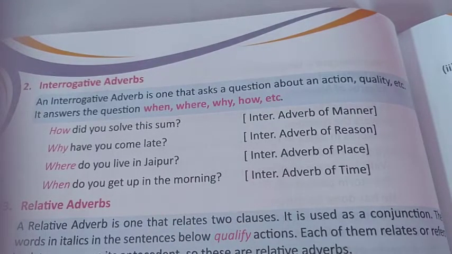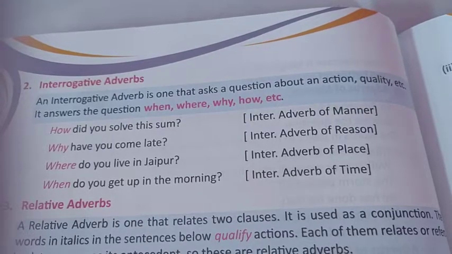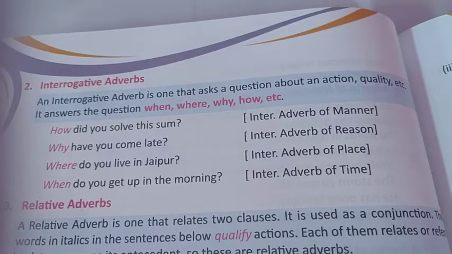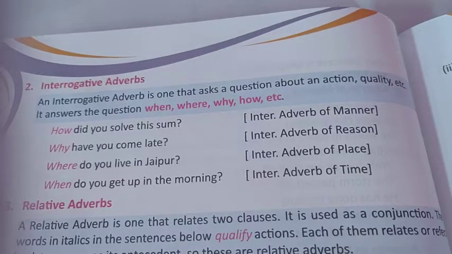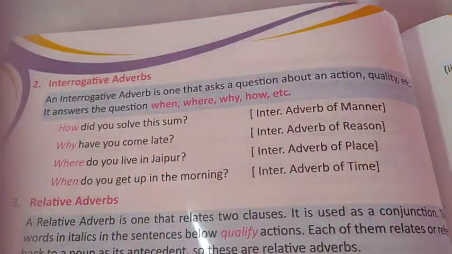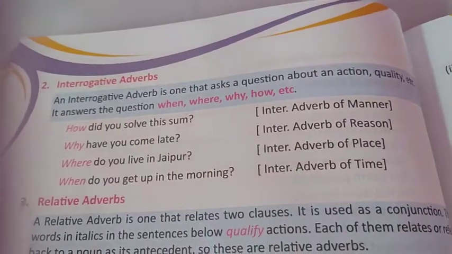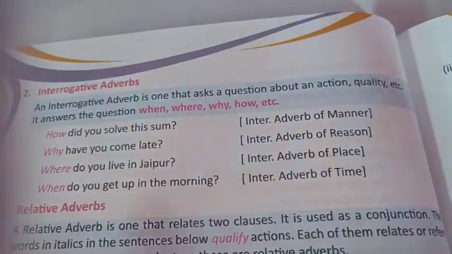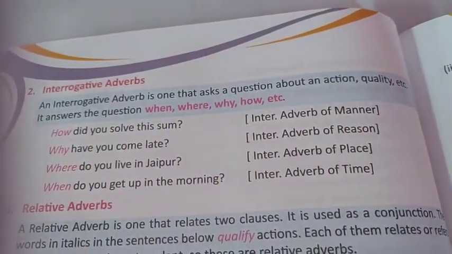This is interrogative adverb. When do you get up in the morning? Now it's the adverb of time, means at what time an action takes place. So when did you get up in the morning? When the answer is given, it answers the question of when. Adverb of time. I told you that adverb of time answers the question when. So as soon as we see this word, we will say that it's interrogative adverb.